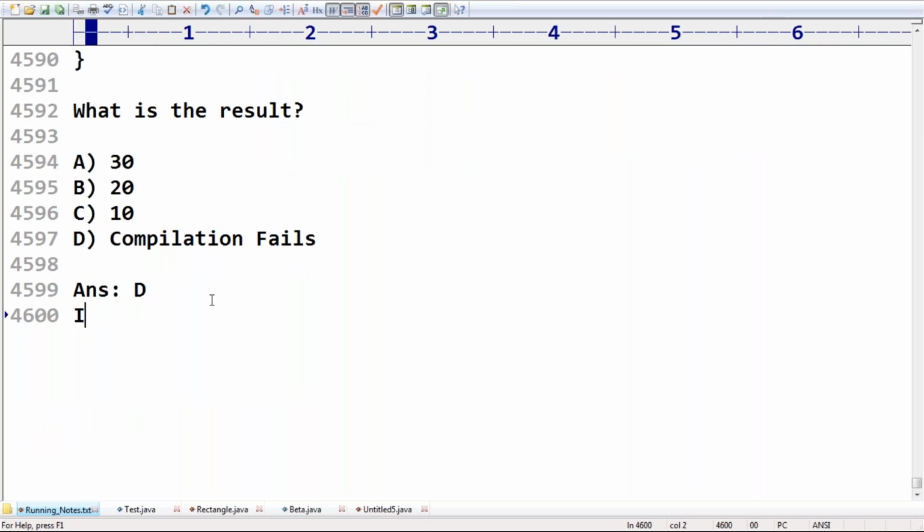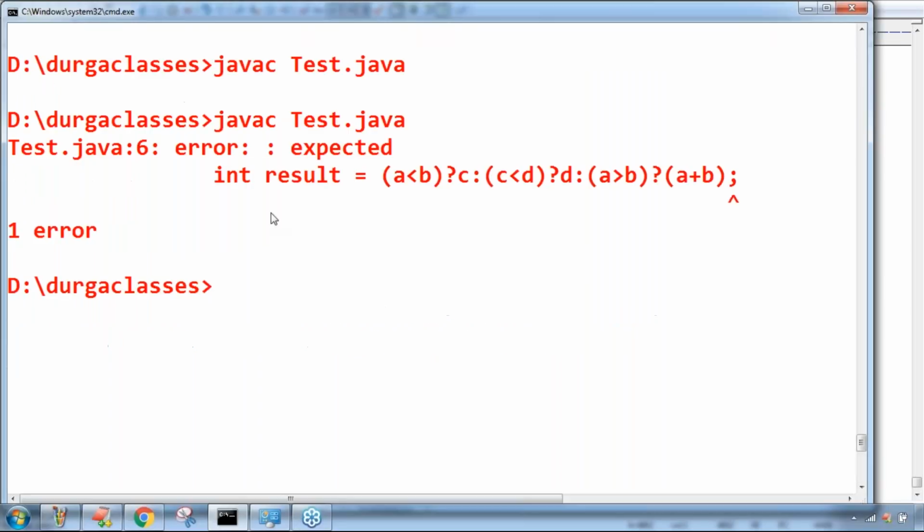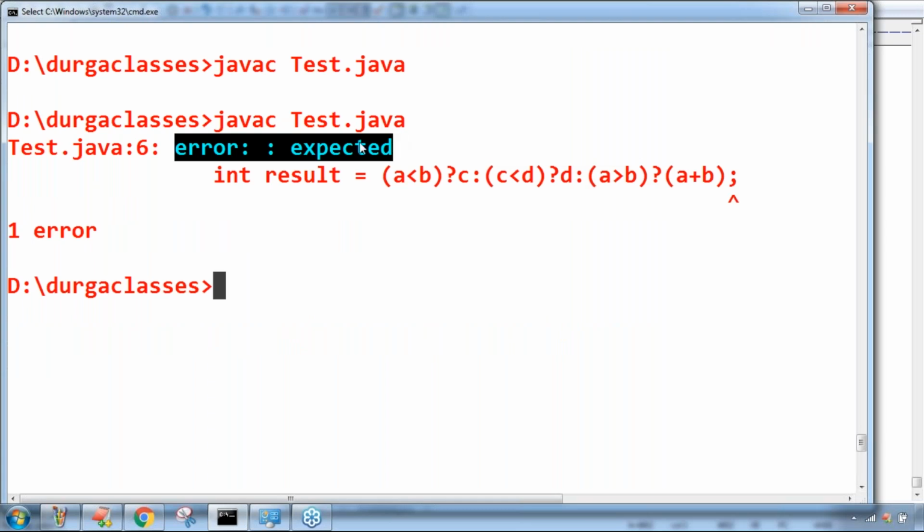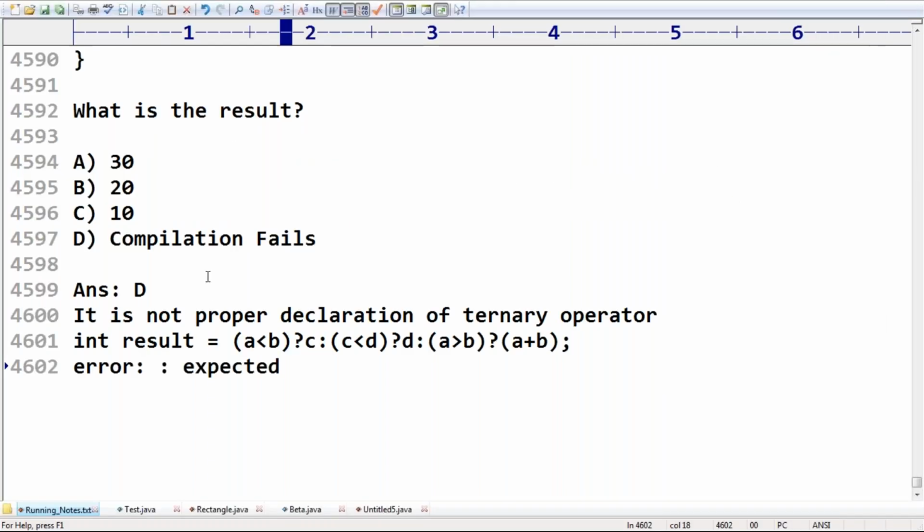It is invalid. It is not the proper use, not the proper declaration of the ternary operator. Immediately what we are going to get is an error, colon expected. We will get a compiler error. Compiler is very strict, boss. Getting it, right?